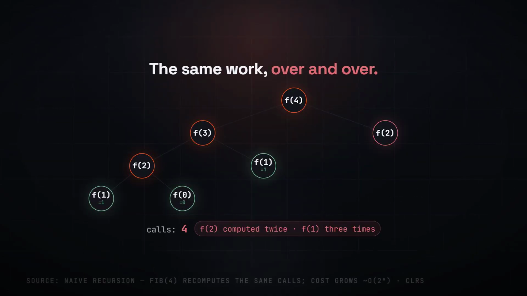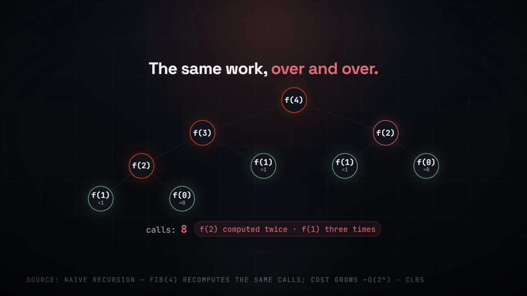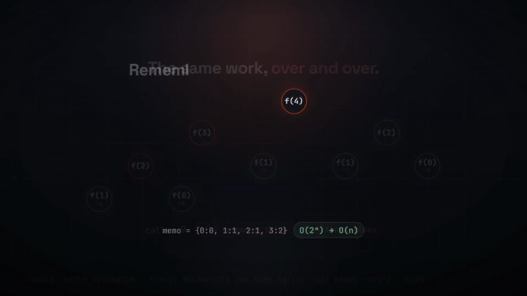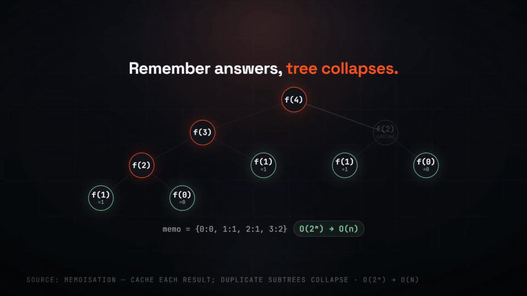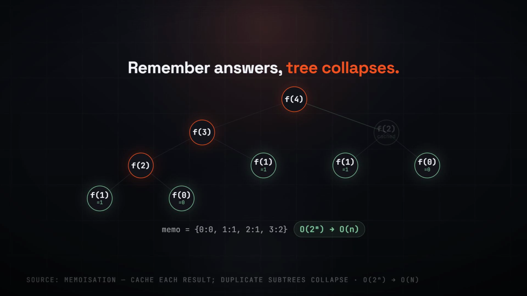But there is a catch. Write Fibonacci the naive way, and the same little calls explode into a giant tree of repeated work. Remember answers you have already computed, and that tree collapses. Exponential becomes linear. Same recursion, one cache.